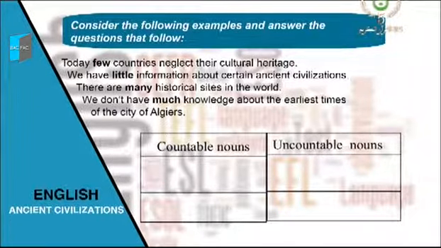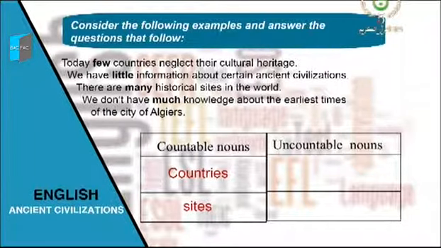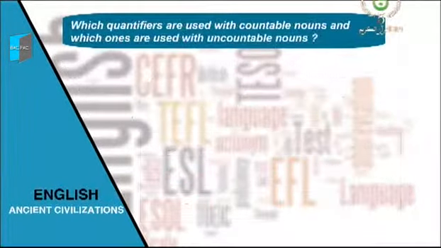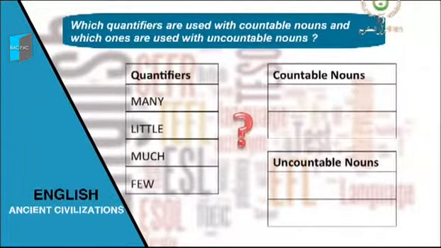Countries, sites, right, these are countable nouns. Information and knowledge are uncountable nouns. Good. Now, which quantifiers are used with countable nouns and which ones are used with uncountable nouns? Complete the table.